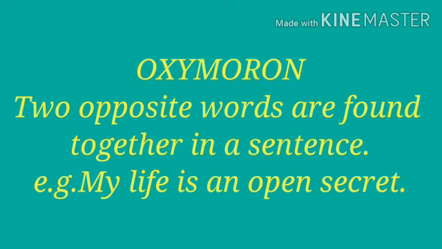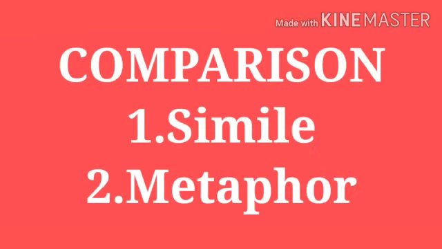Then you might think that in antithesis also there are two opposite words, and in oxymoron also there are two opposite words. Then what is the difference between them? In antithesis, two opposite thoughts are used in a sentence. And here in oxymoron, two opposite words are used in a sentence altogether. Means two opposite words are used altogether. It is oxymoron.